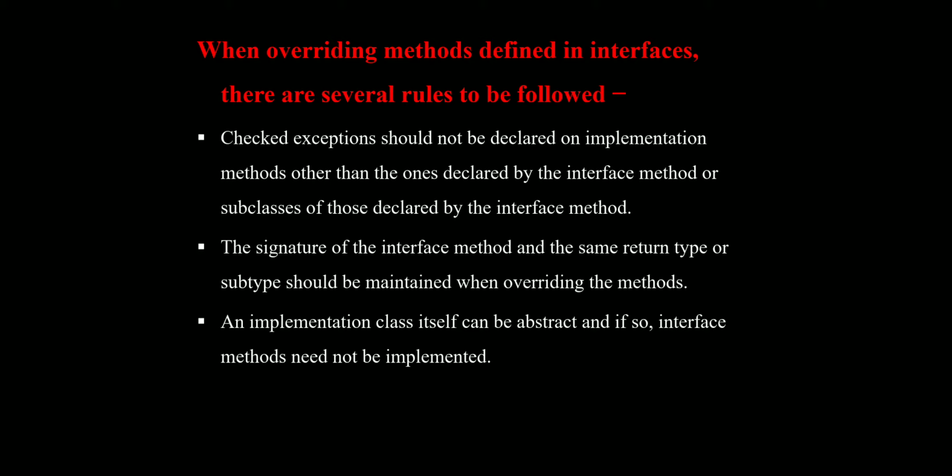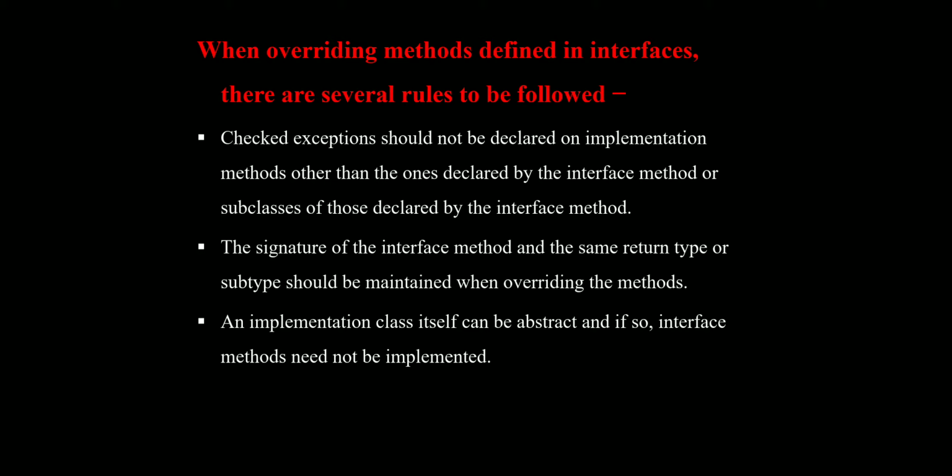It means the signature of the interface methods and the same return type should be maintained. It means the return type and the interface method are both declared in our program to override the interface methods.